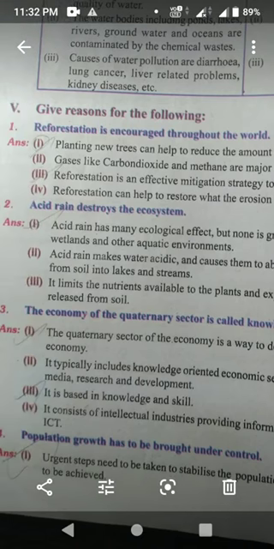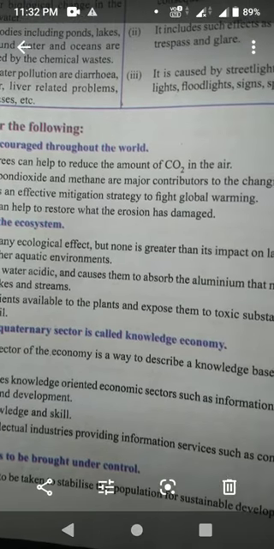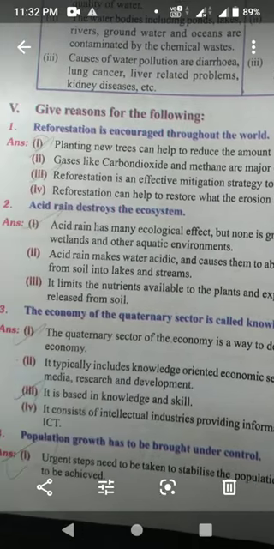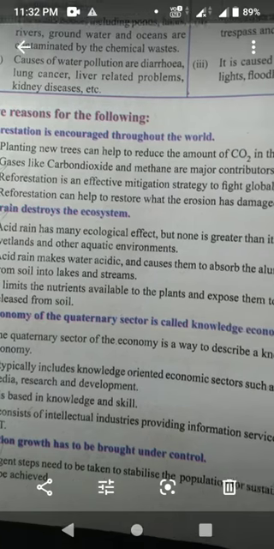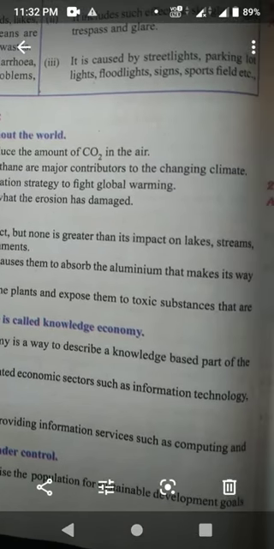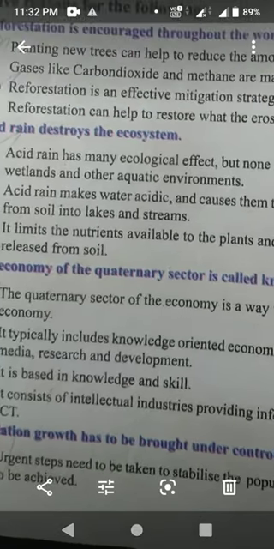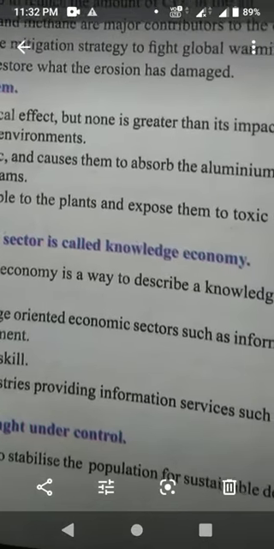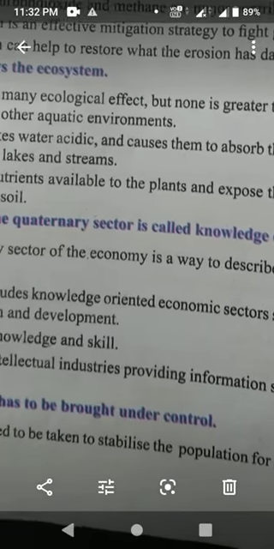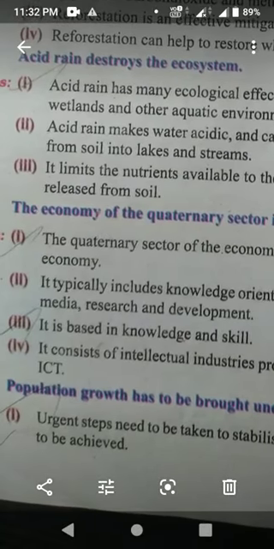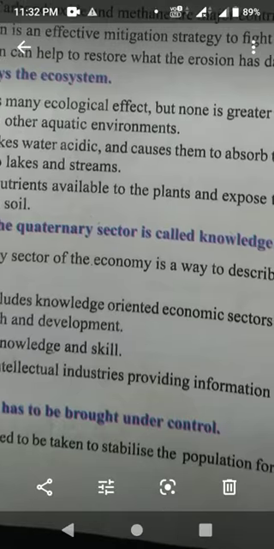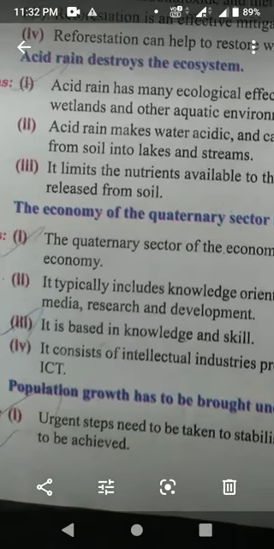The economy of the quaternary sector is called knowledge economy. The quaternary sector of the economy is a way to describe the knowledge-based part of the economy. It typically includes knowledge-oriented economy sectors such as information technology, media, research and development. It is based on knowledge and skill. It consists of intellectual industries providing information services such as computing and ICT.